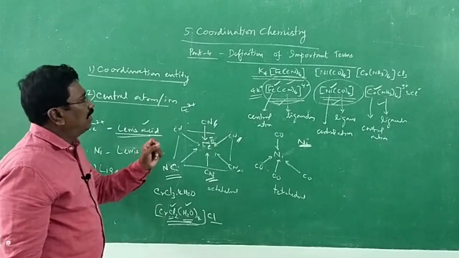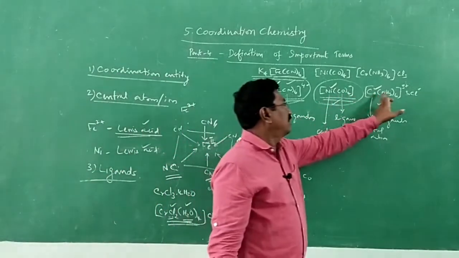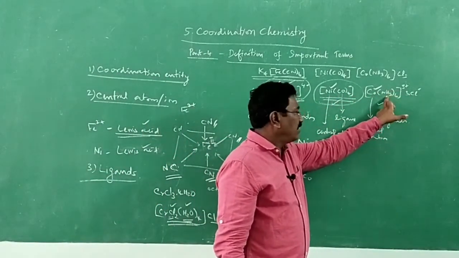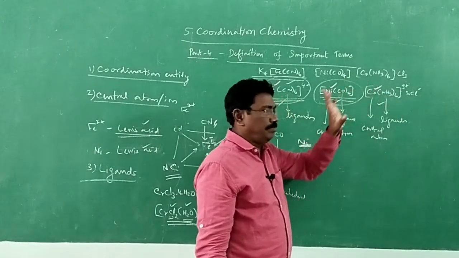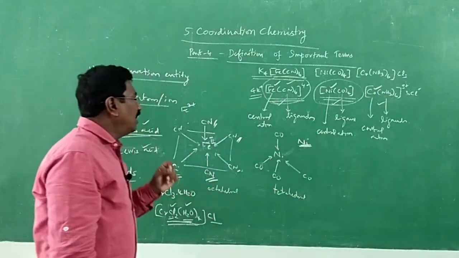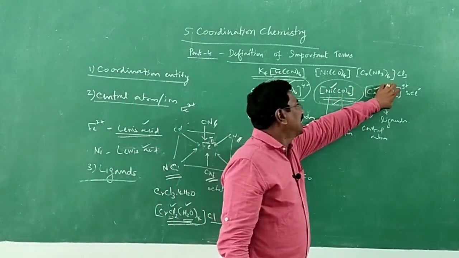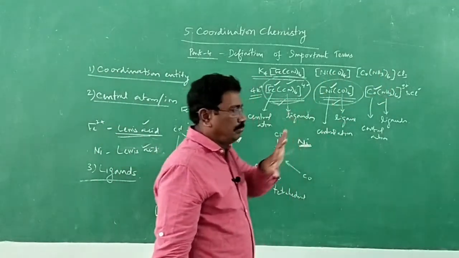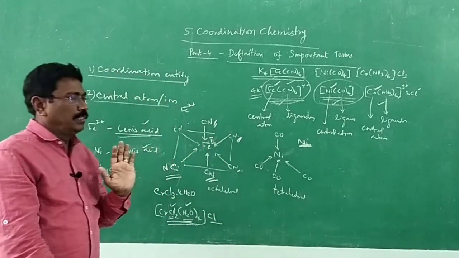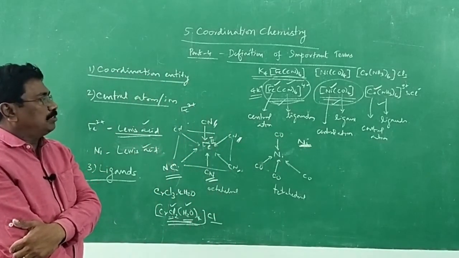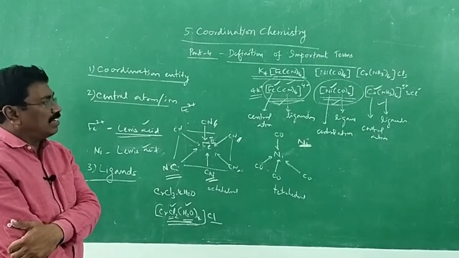In [Co(NH3)6]Cl3, 6 times Cl minus. What is the ligand? NH3. What is the donor atom? N. That's all. So ligands are atoms or groups of atoms bound to the central metal atom or ion. That's all. So the atoms or groups of atoms bound to the central metal atom or ion are called ligands.